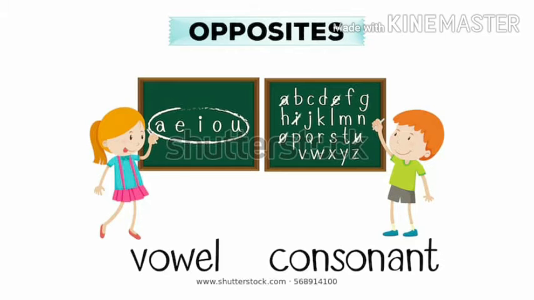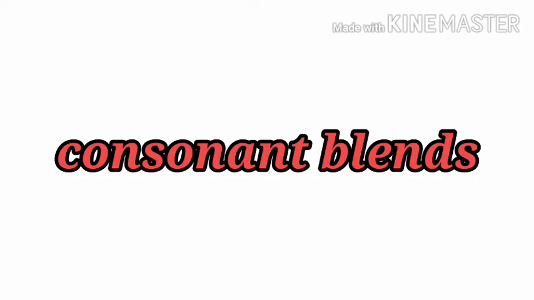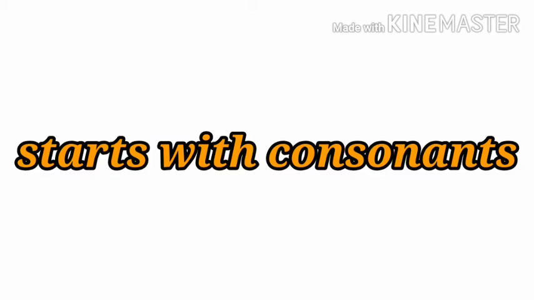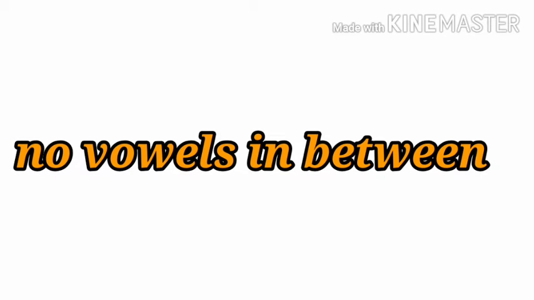So today we are going to learn consonant blends. Why are they called consonant blends? Because they start with consonants, and there will be no vowel in between the consonants.